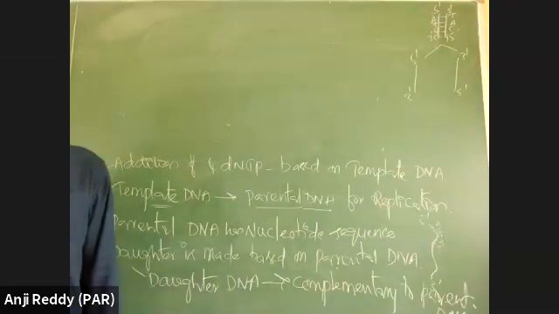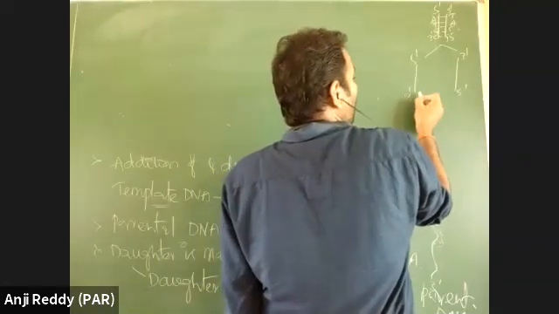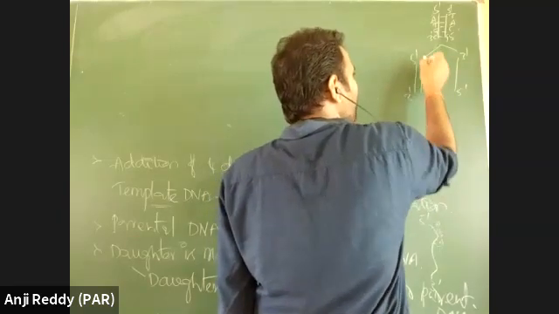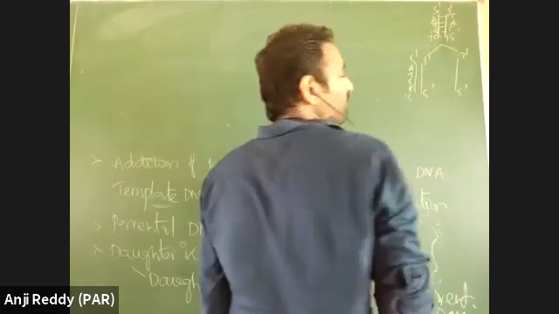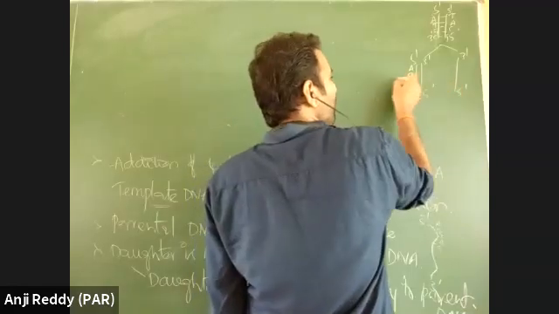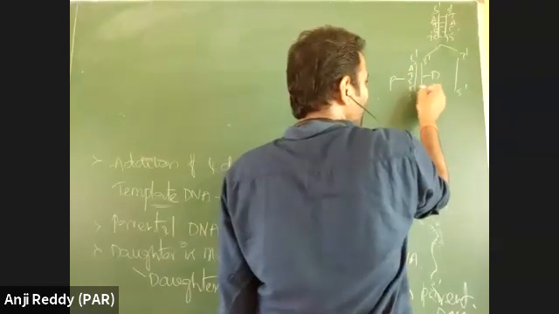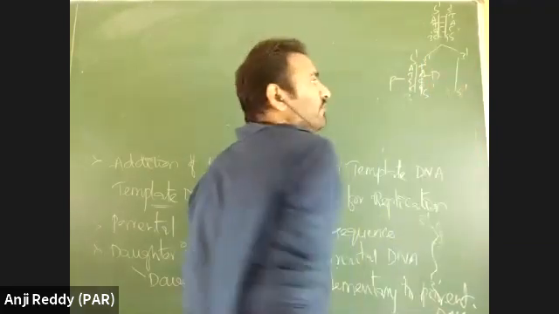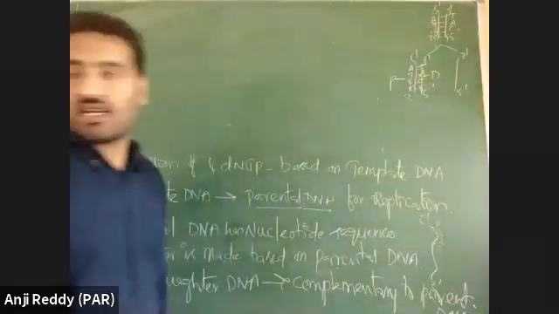In the semi-conservative mechanism, double-stranded DNA is separated into 2 single strands. Each single strand acts as a template, and on each single strand there is synthesis of new daughter DNA. Now, as this strand is 5 prime to 3 prime, another strand is made in 3 prime to 5 prime. Here what is the sequence? A, T, G, C is the parent, and this is the daughter. As it is daughter DNA, there should be presence of GC, AT, GCAT. Then only these can bind together and there is formation of a complete double-stranded DNA.